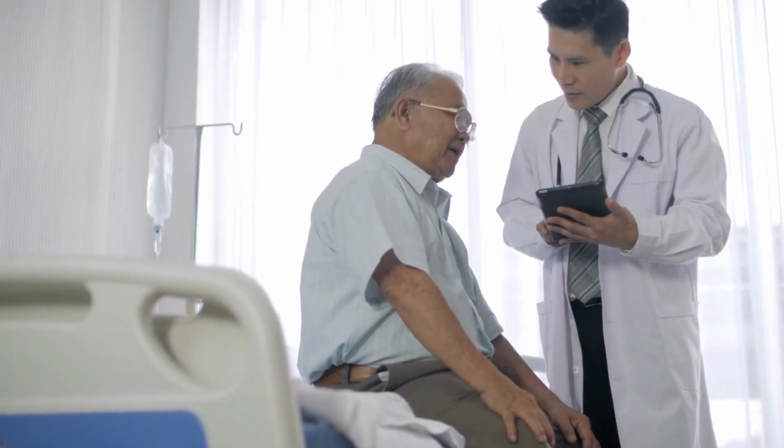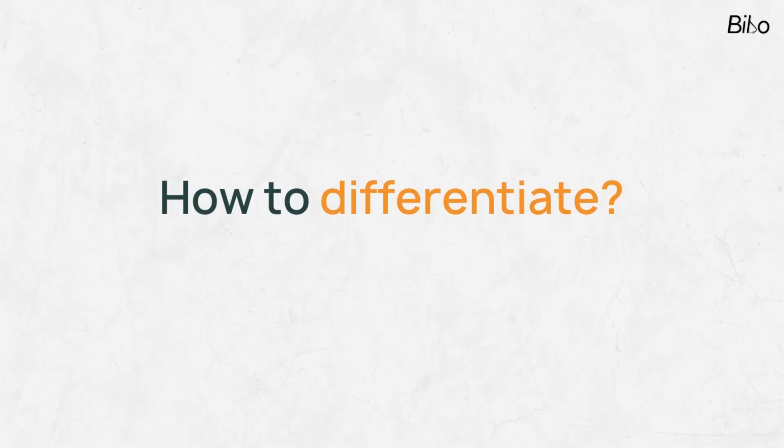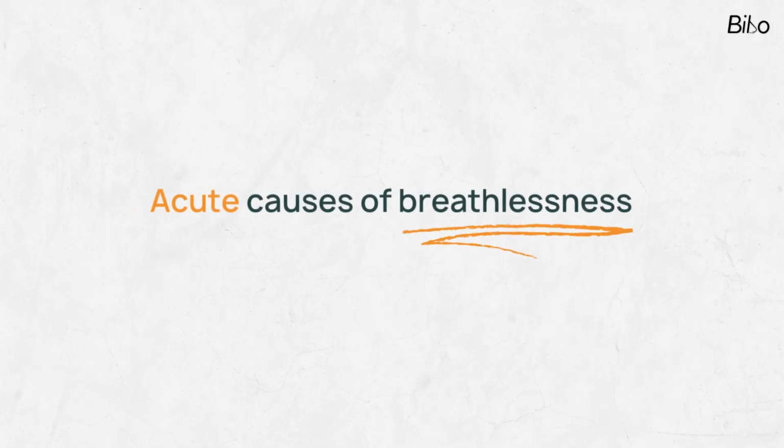So based on the patient complaints and the clinical conditions, we can differentiate all the patients into a particular group of conditions. Then we have two conditions. Few people will have breathlessness for quite a long time. Few people, all of a sudden, the breathlessness will start overnight. So how will we differentiate? There are two conditions. One is acute causes of breathlessness, another is chronic causes of breathlessness. First we will go into the acute causes.